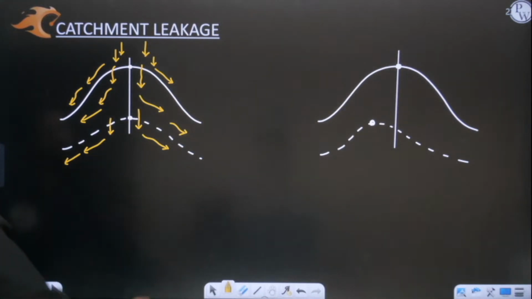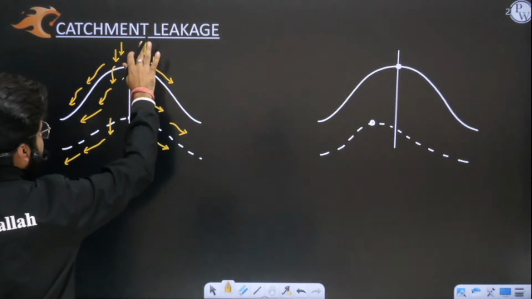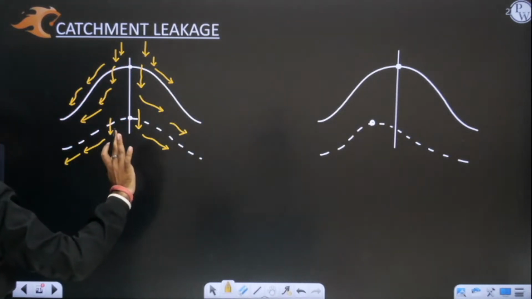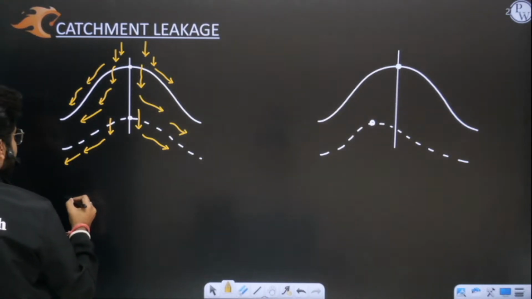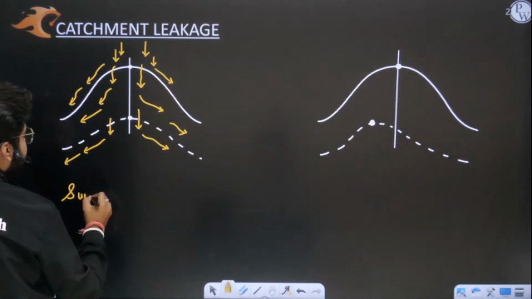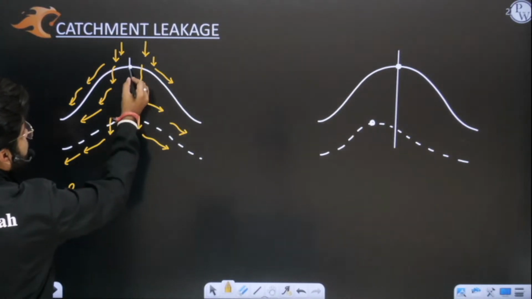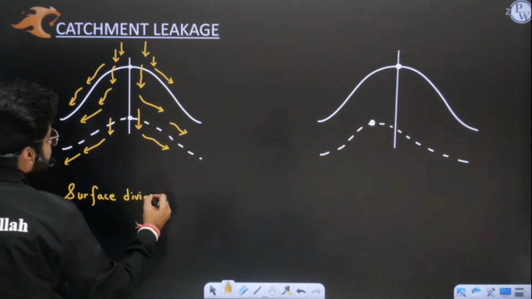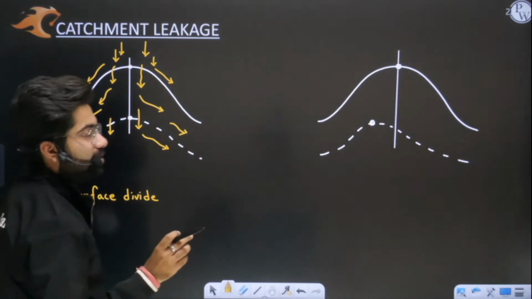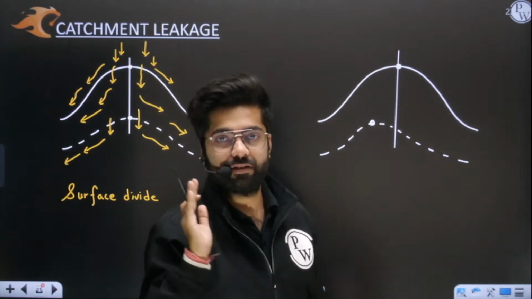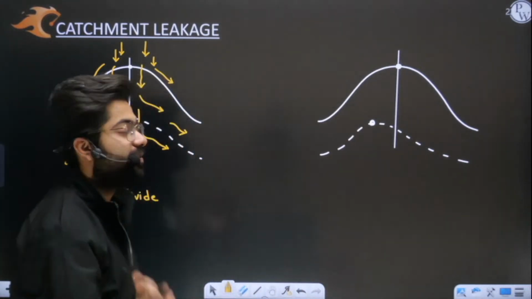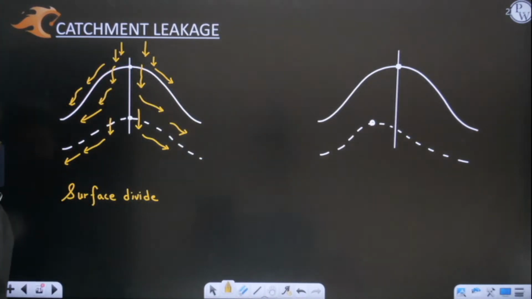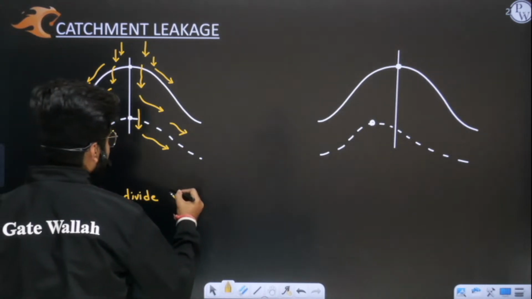Yes or no? So whatever water is falling here is going into the right side, and whatever water is falling on the left side is going into the left catchment area. Yes or no? But one basic point which you have to remember is that the surface divide means the highest point, which is dividing the land mass into two catchment areas. One is this catchment and one is this catchment. Yes or no?